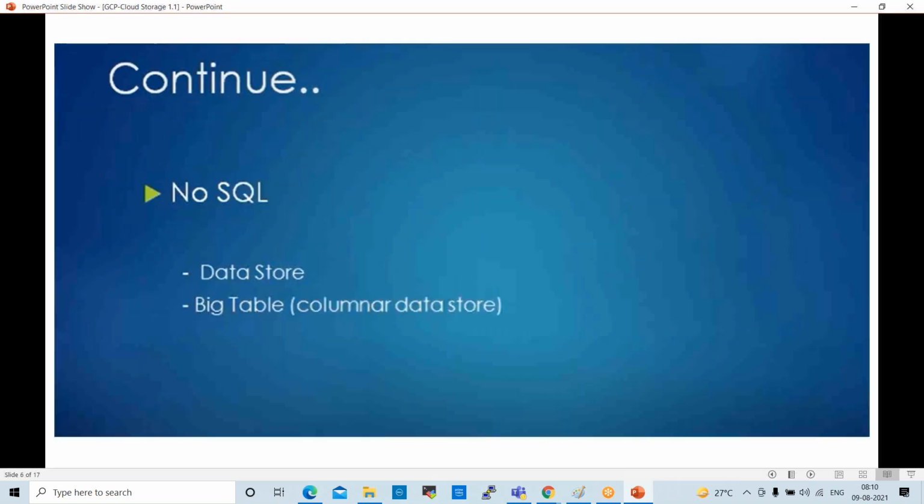Next one is NoSQL. NoSQL means it is not like SQL. Here we have Datastore and Bigtable. Two things are there.